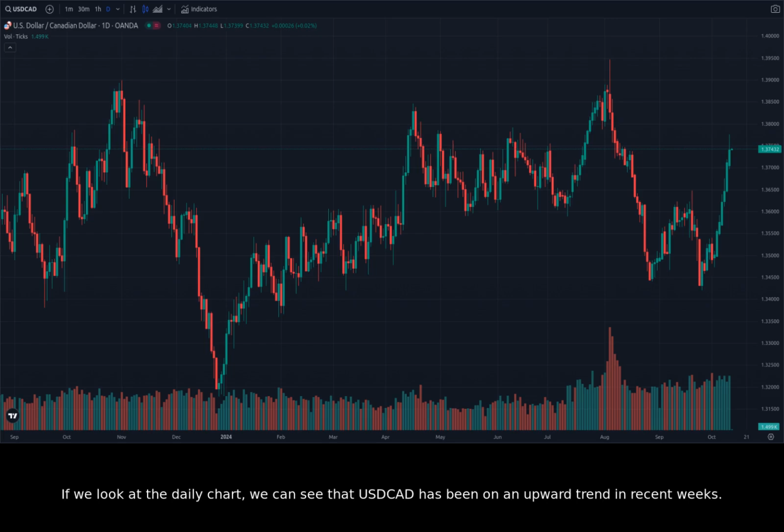If we look at the daily chart, we can see that USDCAD has been on an upward trend in recent weeks. The pair has broken above several resistance levels, including the September high at 1.3848. This break above the September high is a bullish signal, suggesting that the USDCAD could continue to rise. However, the rally may encounter resistance as it approaches the August high at 1.3947.